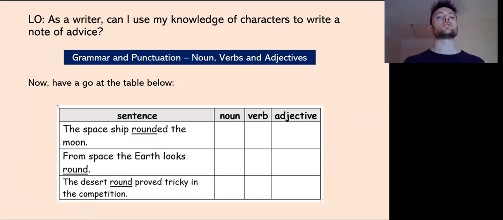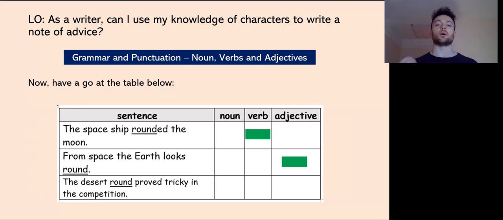Okay, welcome back. So we're going to go through the answers. The spaceship rounded the moon, okay? So this is a verb, to round. The spaceship, this is what the spaceship is doing. It rounded the moon. Good. Number 2: from Earth, from space, the Earth looks round, okay?